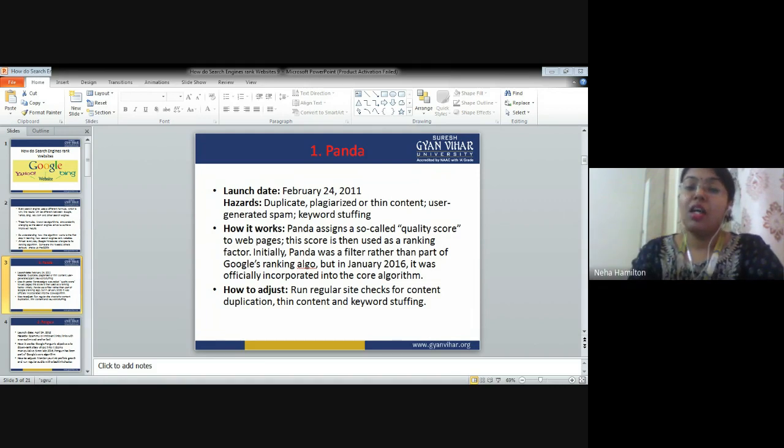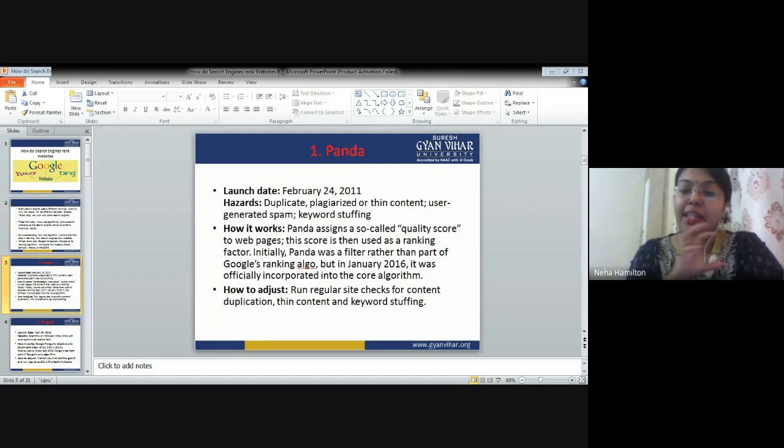Hazard means if your website is having this kind of issues, then you are vulnerable to this particular software. This particular software is going to pick you and pull your ranking down if you are carrying these kinds of things. That is the meaning of hazards. Hazards means danger.